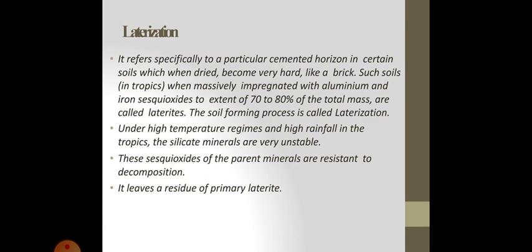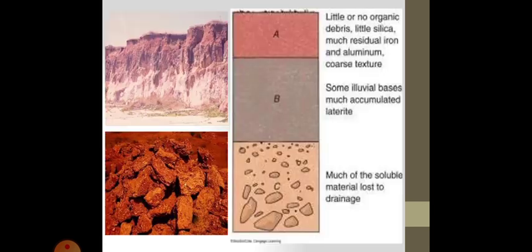The soil forming process is called laterization. Under high temperature regimes and high rainfall in the tropics, the silicate minerals are very unstable. These sesquioxides of the parent minerals are resistant to decomposition. It leaves a residue of primary laterite.